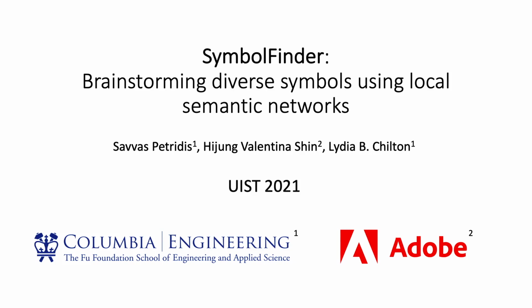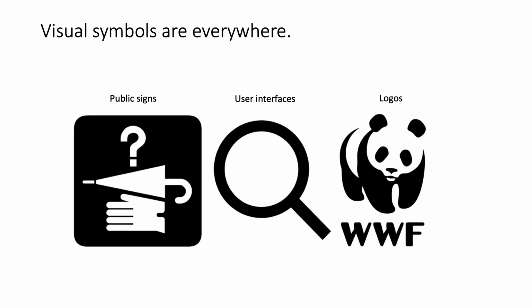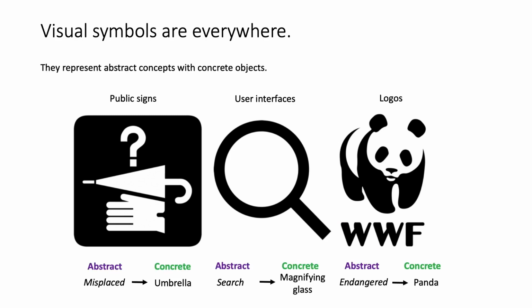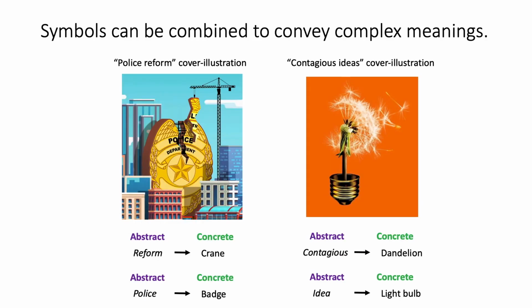Hi, I'm Savis, and I'll talk about our work on Symbol Finder, an interactive tool for brainstorming diverse symbols using local semantic networks. Visual symbols are everywhere. They're used in public signs, user interfaces, and logos to convey important information. They effectively convey abstract ideas like misplaced and search with concrete objects, like an umbrella and a magnifying glass.